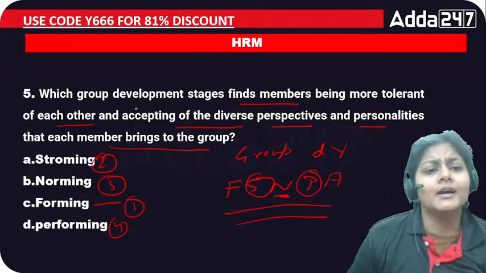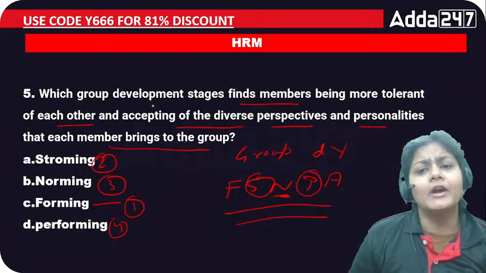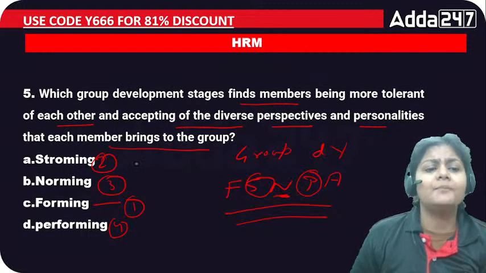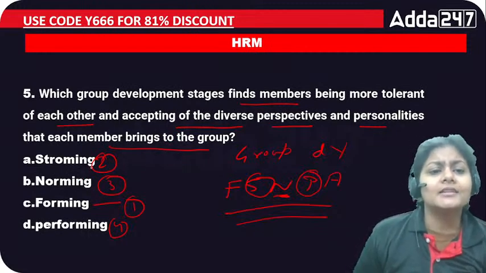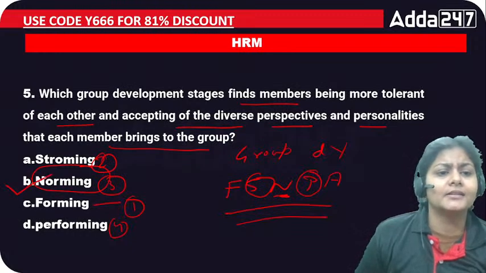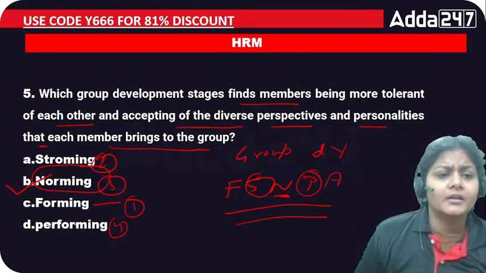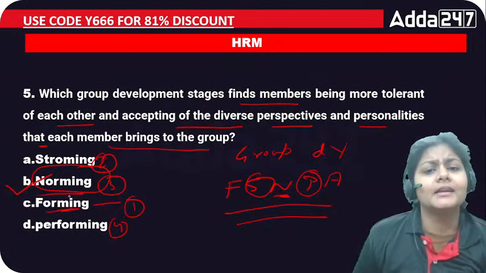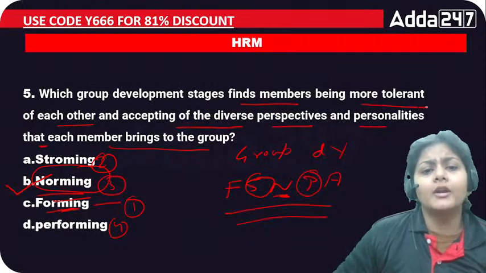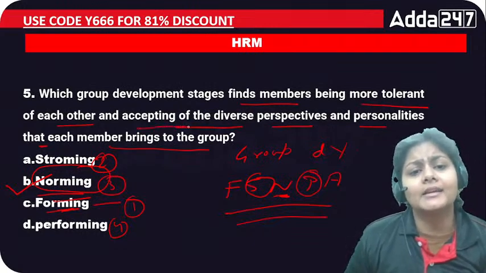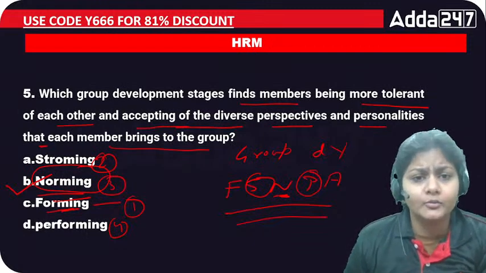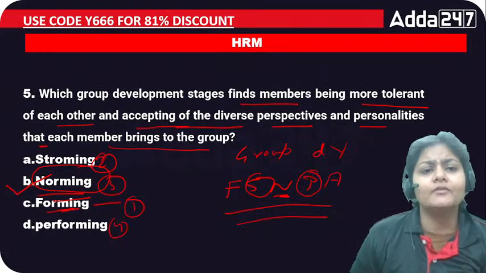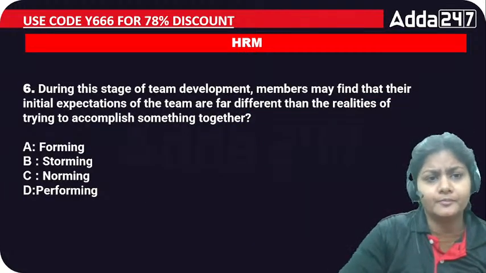So basically here we are asking, which group development stage finds members being more tolerant to each other and accepting of diverse perspective and personality, right? So that stage is norming. Norming is the right answer. Storming, conflict is there, right? Forming, you just gather in the group. Norming is basically you being more tolerant with each other and accepting exactly who you are and who the other person is. So basically you are accepting the diverse perspective of your members in the group, right?